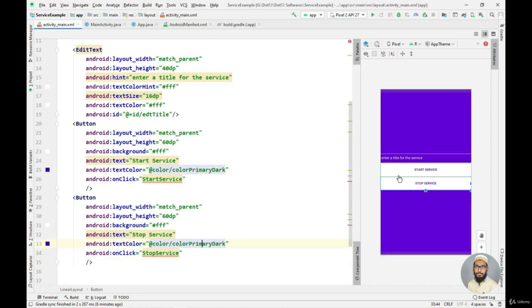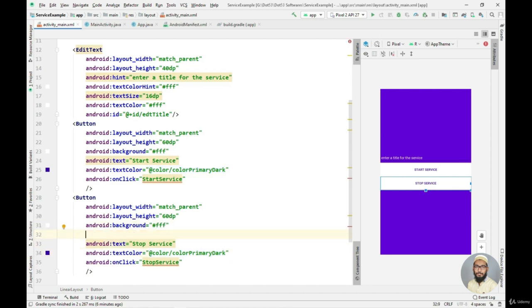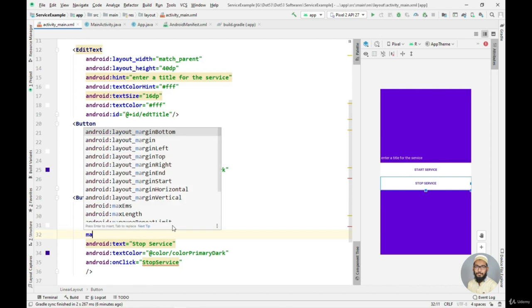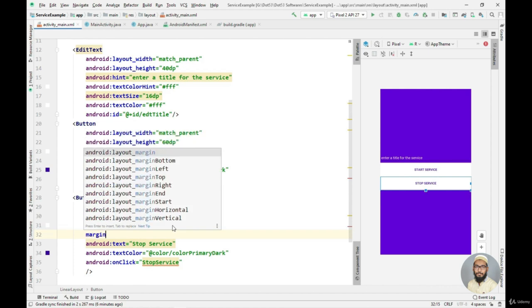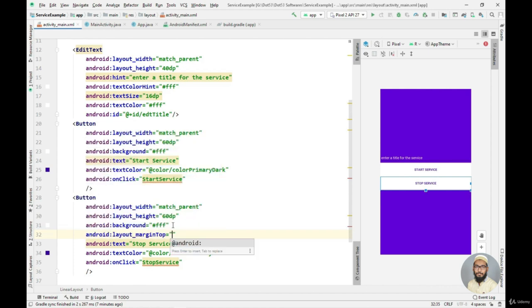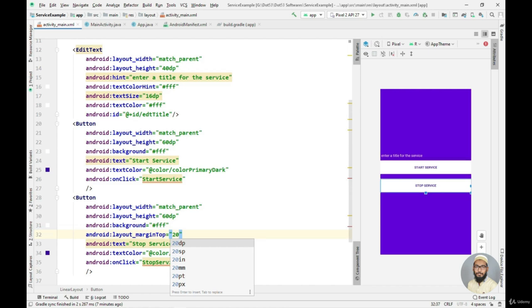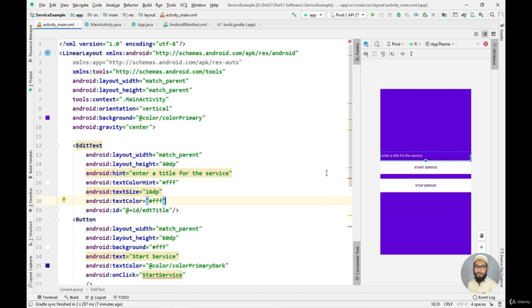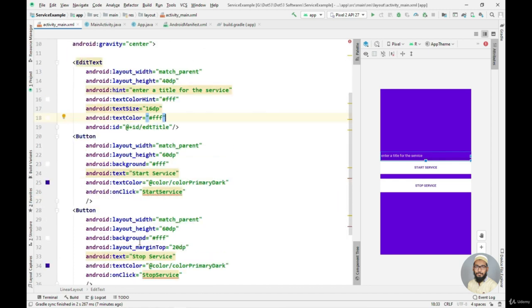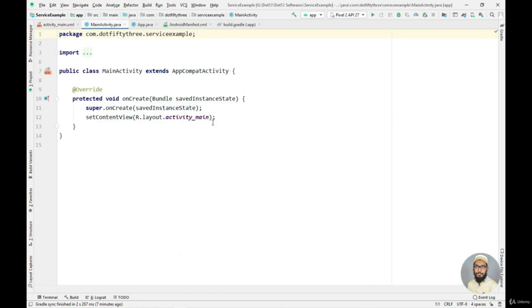So first let's just put some margin between these two buttons. So let's just do it in the stop service button. So I will say margin top to be 20 dp. Okay, that's far enough. So now let's just run our application. It will not run yet because we have not implemented these two buttons. So let's just implement these two buttons inside our main activity first.